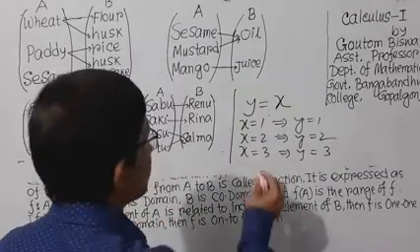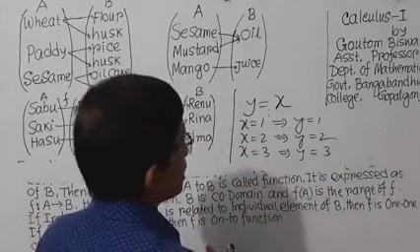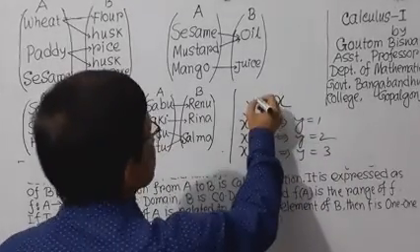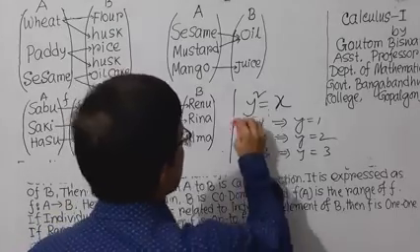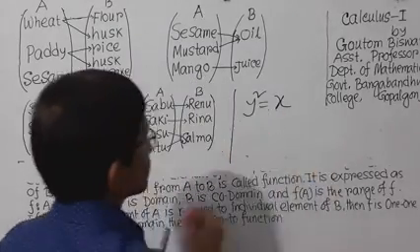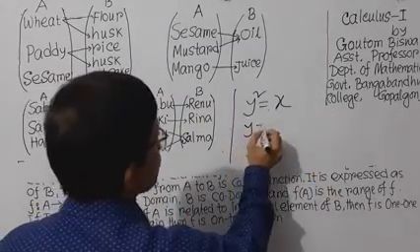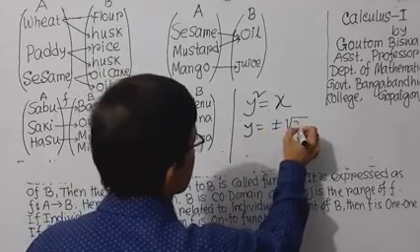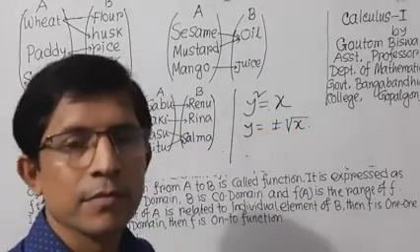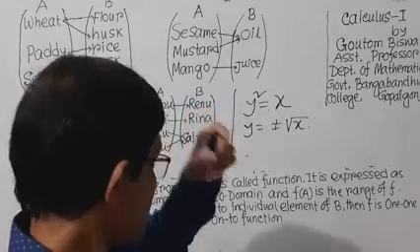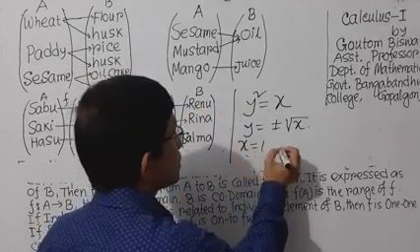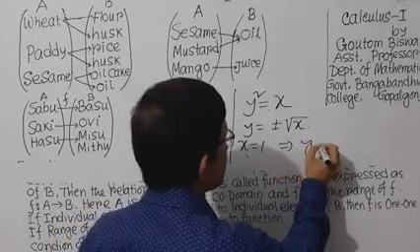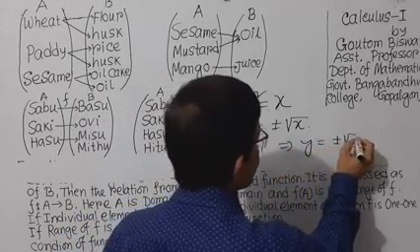But if you take y square equal to x, then y equal to plus or minus root x. Here is a relation, and if you put x equal to 1, then you will get y equal to plus or minus root 1.